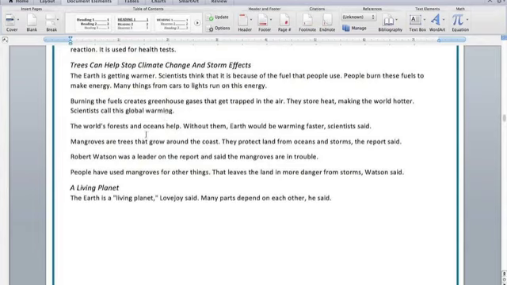The world's forests and oceans help. Without them, Earth would be warming faster, scientists said. Mangroves are trees that grow around the coast. They protect land from oceans and storms, the report said. Robert Watson was a leader on the report and said the mangroves are in trouble. People have used mangroves for other things. That leaves the land in more danger from storms, Watson said. A living planet. The Earth is a living planet, Lovejoy said. Many parts depend on each other, he said.